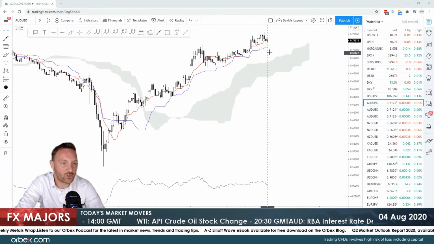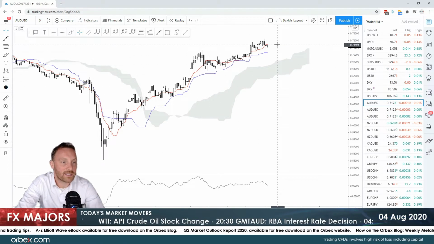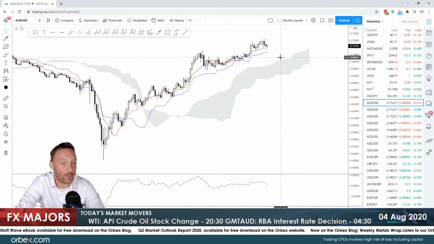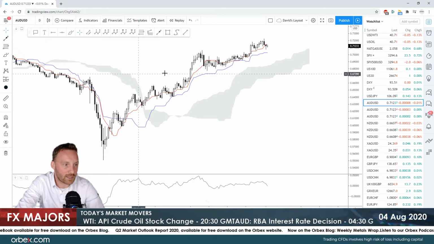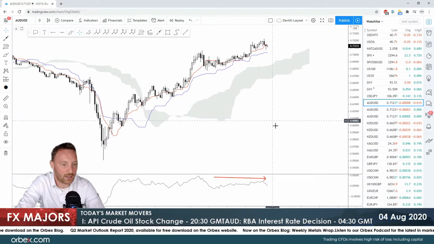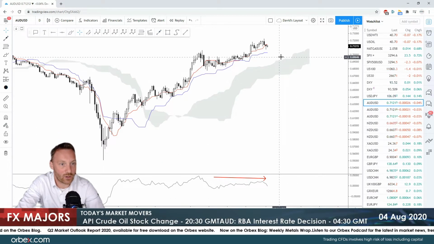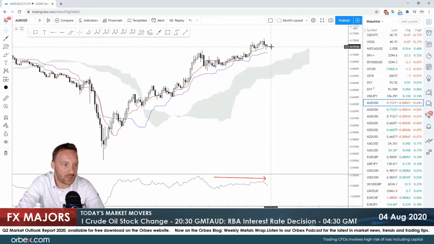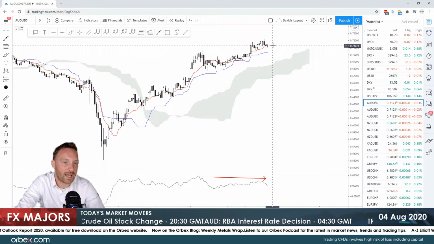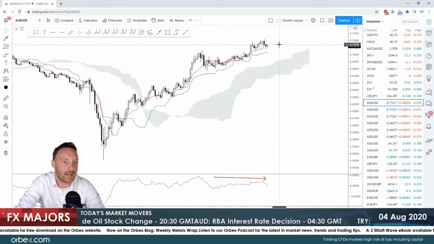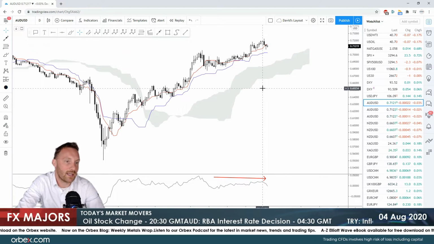We've seen a very strong bias on the upside. It's found a little bit of resistance at the Tenkan line, which indicates there could be a slowdown in the momentum on the upside. As we can see on the momentum indicator, there is a bit of divergence, which could indicate that it's going to move on the downside. But overall, if we keep trading above the cloud as we have been doing, and above the Kijun, and it looks like going around the Tenkan convergence area, then we could look for a stronger upside in the long term.